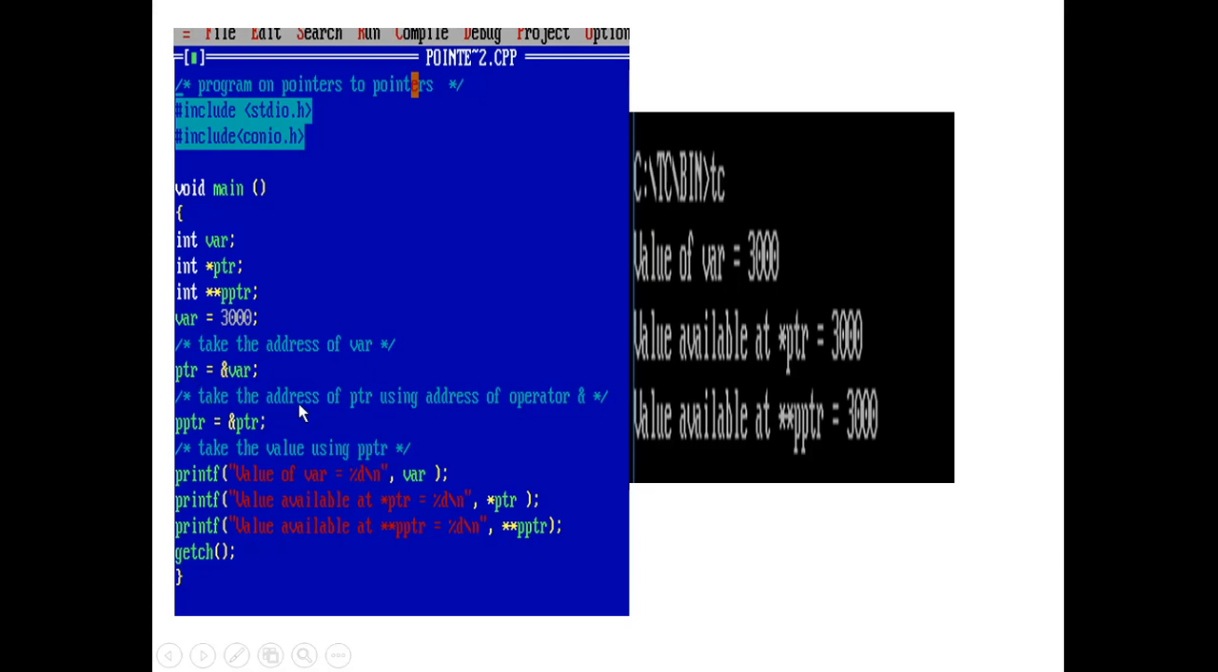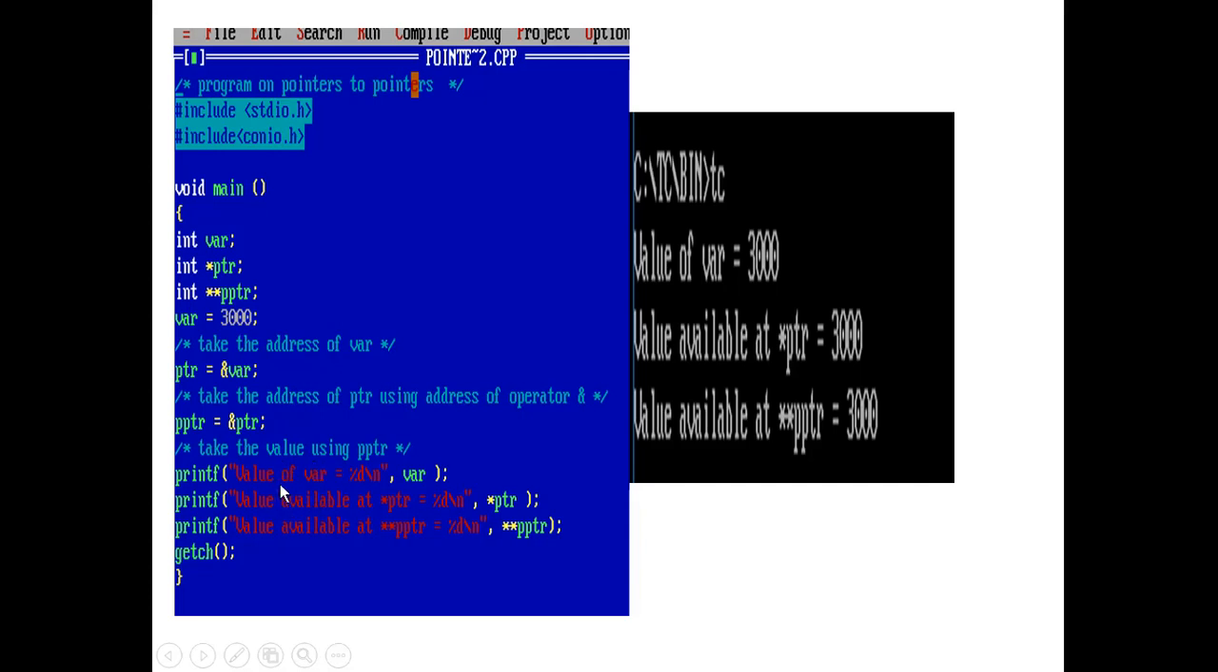The next operation is to take the address of the pointer using the address-of operator ampersand. Now by using the pointer to pointer variable, I am taking the address of this pointer variable. Next, take the value using the PPTR, that means the pointer to pointer variable. Now by using this pointer to pointer variable, take the value.